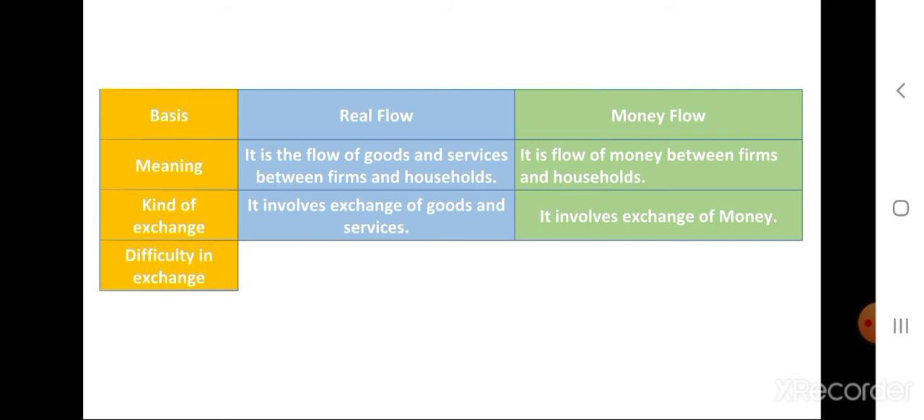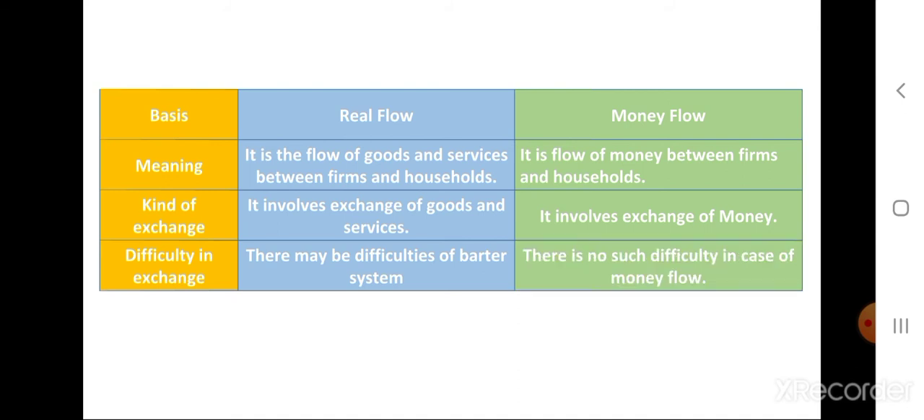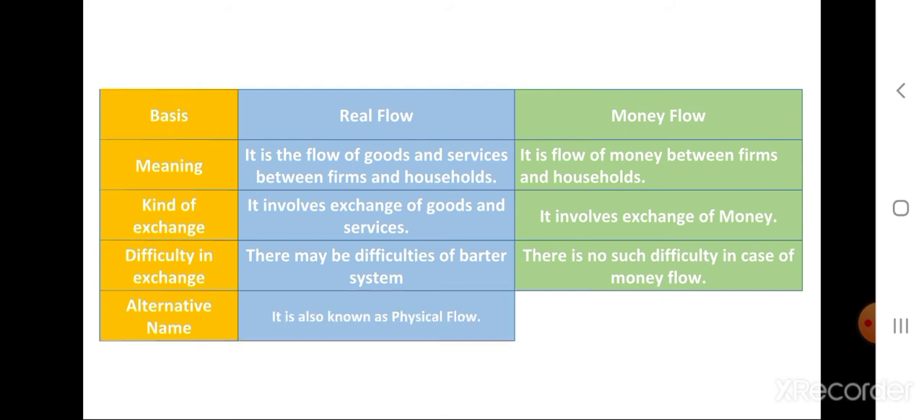The next basis is difficulty in exchange. In the real flow, there may be difficulties of barter system, but in the money flow, there is no such difficulty. What are the alternative names? The alternative name of real flow is physical flow and the money flow is nominal flow.